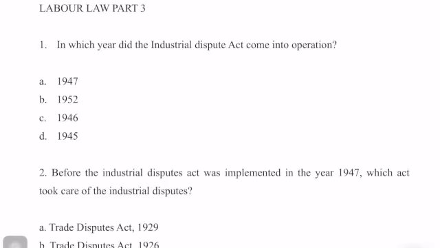This is part 3 of the video. Let's get started. In this video, we are going to mostly cover important MCQs of the Industrial Disputes Act. Question number 1: In which year did the Industrial Disputes Act come into operation? It came into operation in 1947.